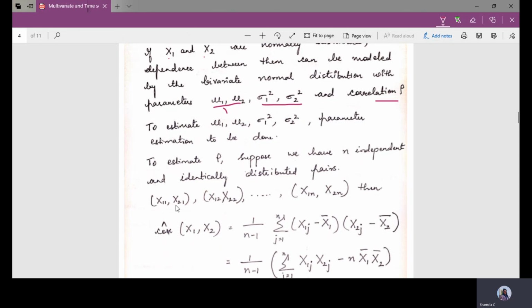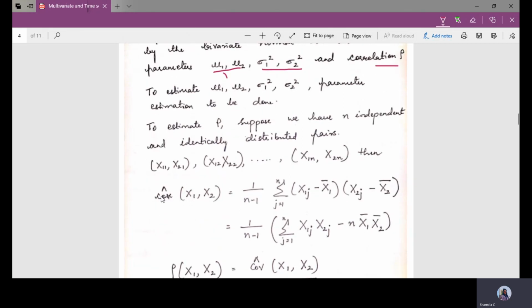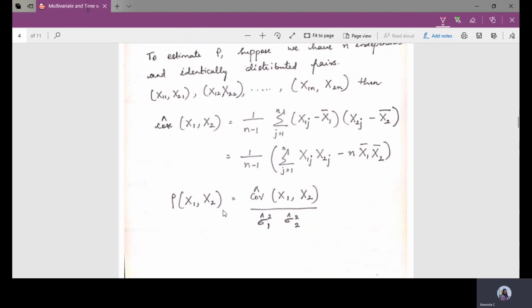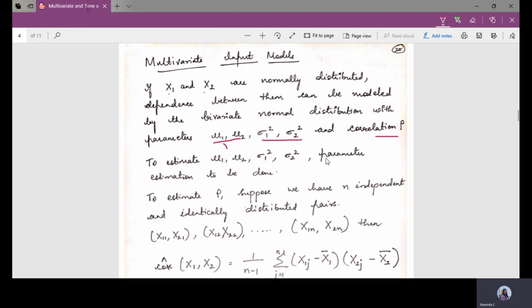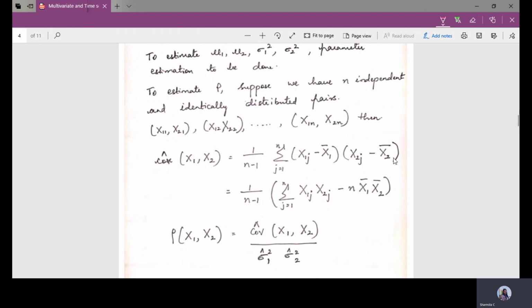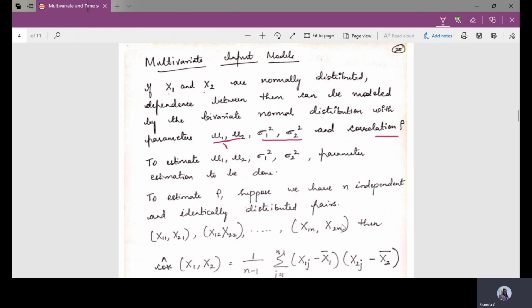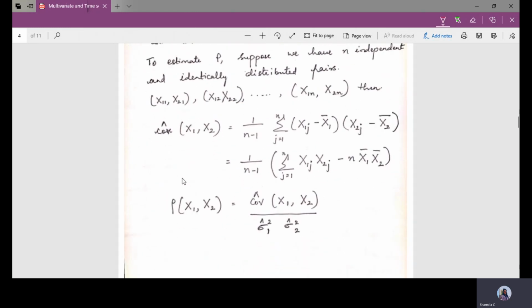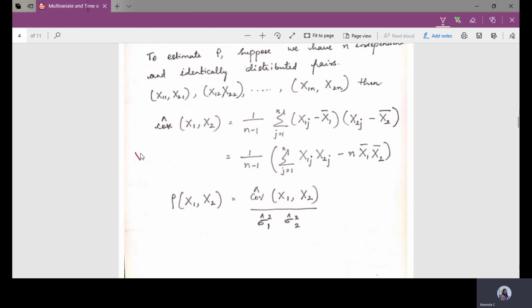Fine, that is x11, x21, then x12, x22, up to x1n, x2n. Then the parameter estimation of the covariance is calculated using this formula, and using this covariance value we can calculate what? The correlation. Once again using this covariance we'll calculate the correlation. So coming to the multivariate case, suppose we have two random variables, x and y.